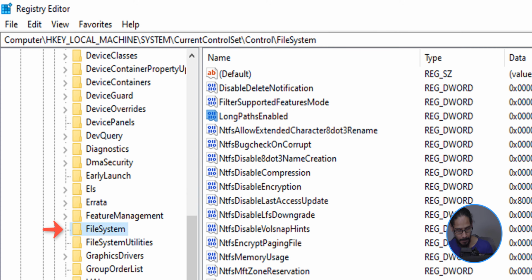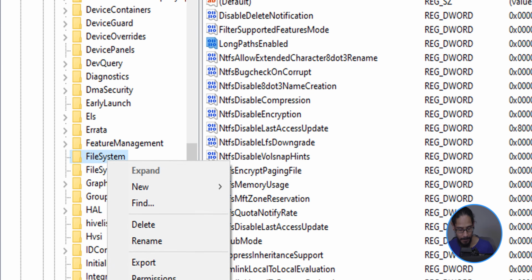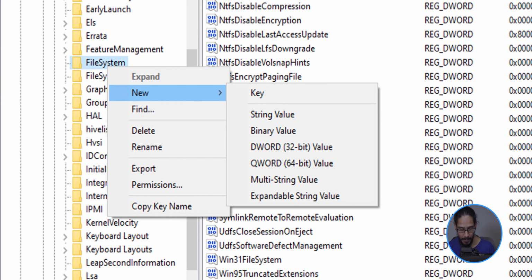Now, if you don't have this particular registry key, it's pretty simple. We're going to select the folder called FileSystem, right click on it, go to New, and select DWORD 32-bit value, and then just give it the name LongPathsEnabled, all together, capital L, capital P, capital E. Double click on it, change it to 1, restart your machine, and you should be good to go.